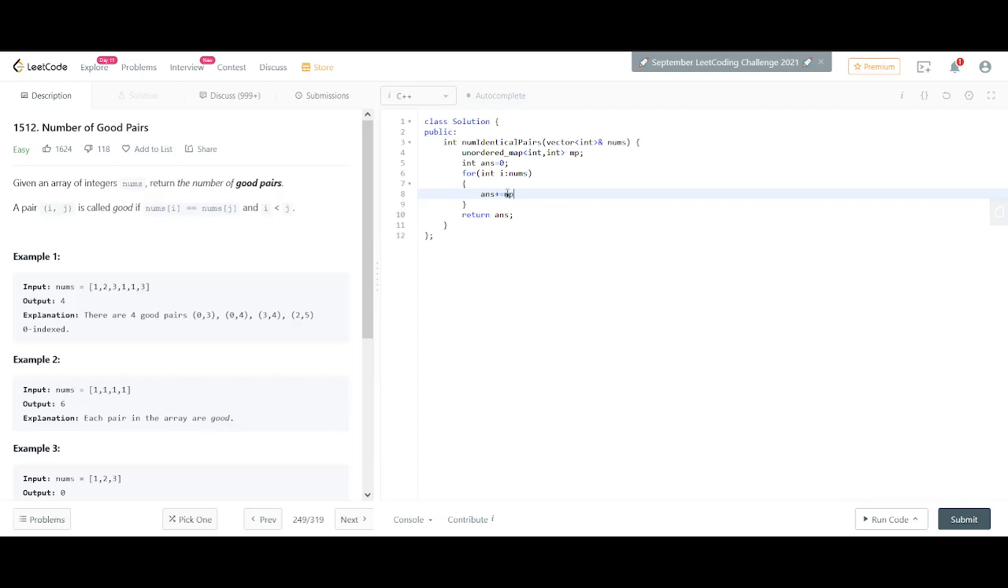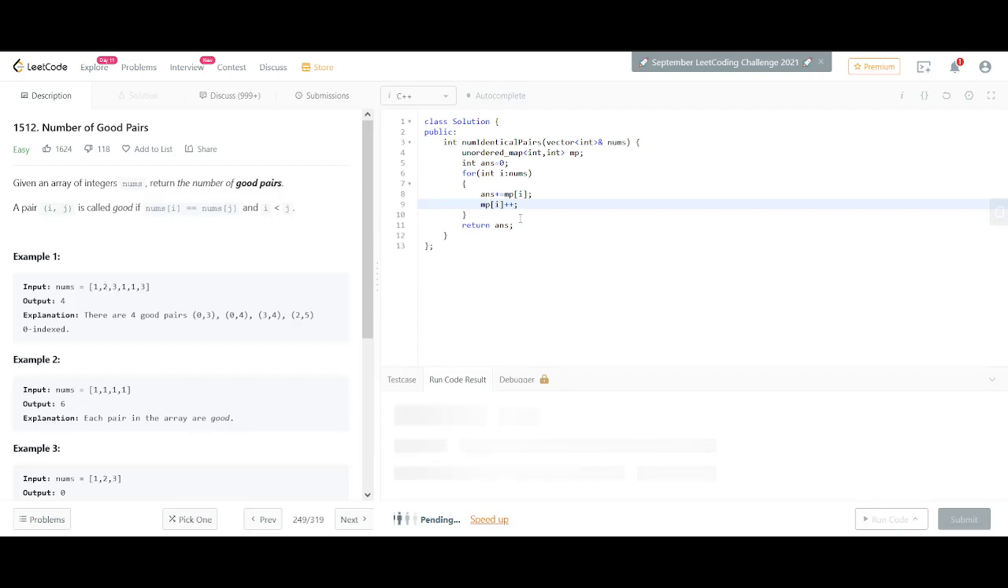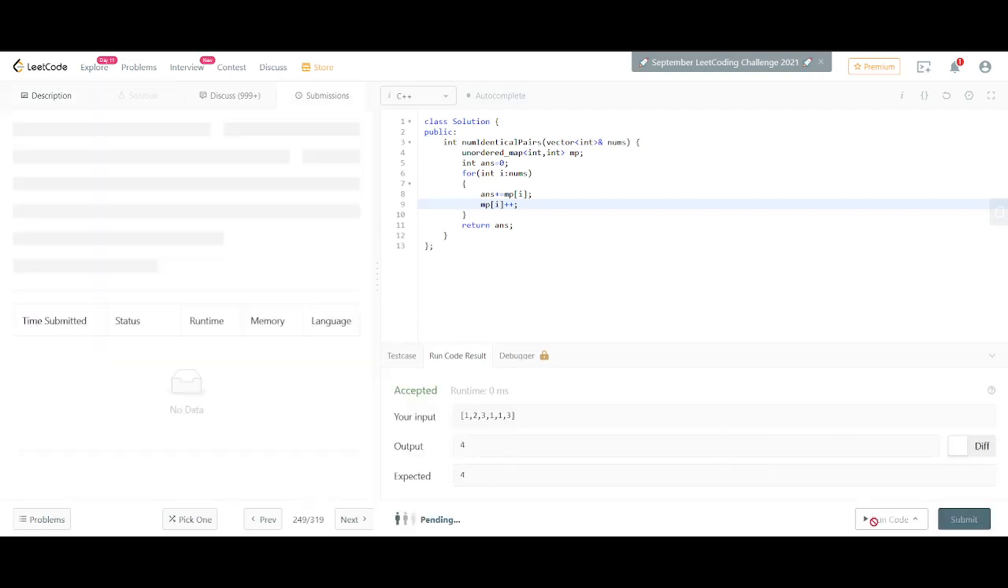So what we'll do is answer plus equals map of nums, and then we increment it. This should be i, not i plus plus. And I think this would work. This would be a feasible solution. So for now, let's just try to submit.